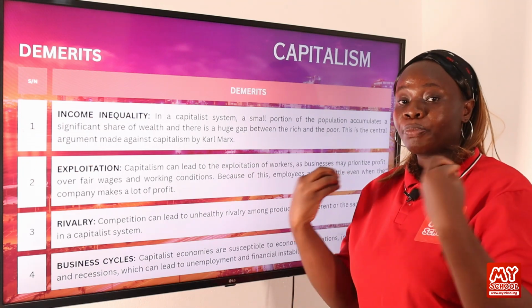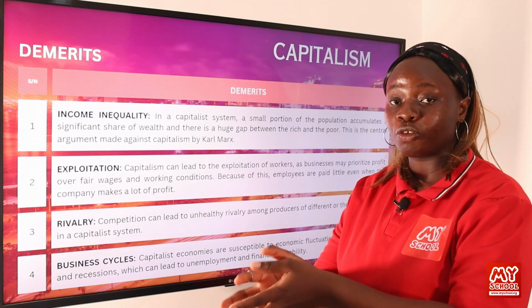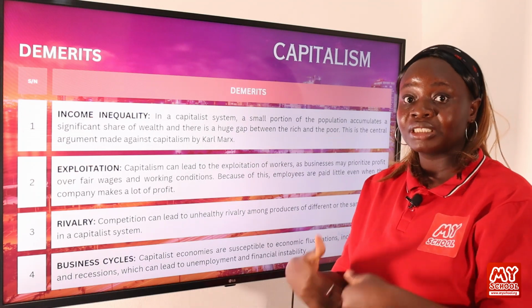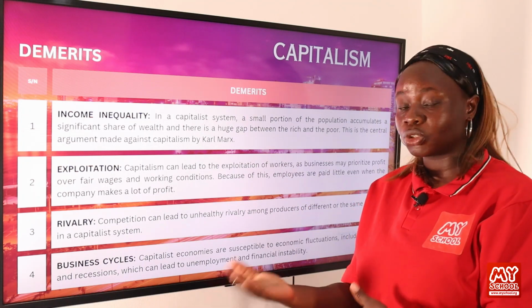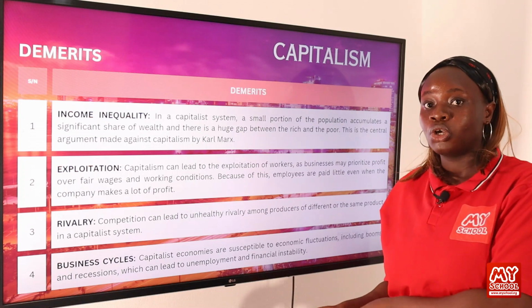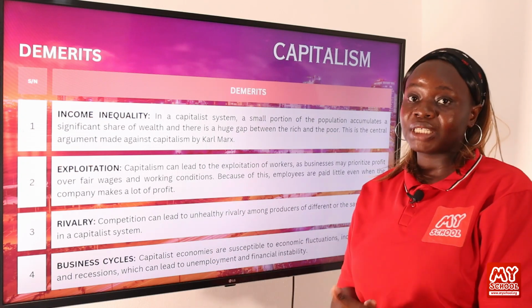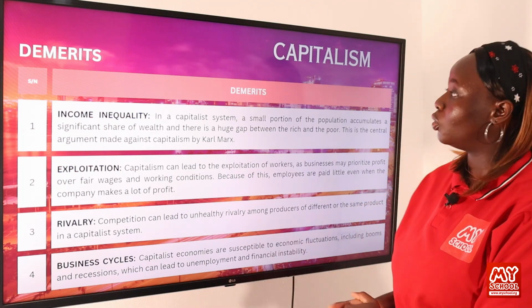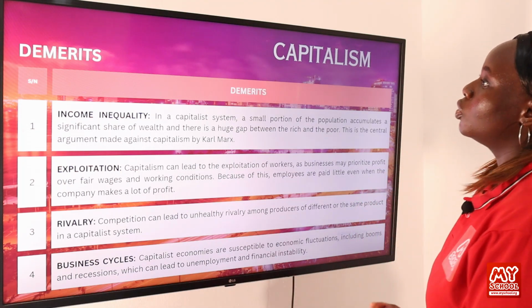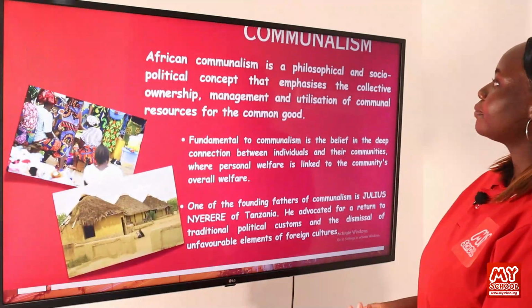It's kind of like you are investing a lot of money in your business, but sometimes the business may not work out. And as a result of that, it can lead to a lot of loss on the part of the business owner. So this can be a demerit of capitalism as opposed to other political ideologies that we are going to discuss later on. So now let's move on to the next slide.